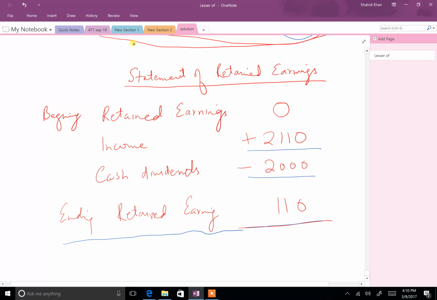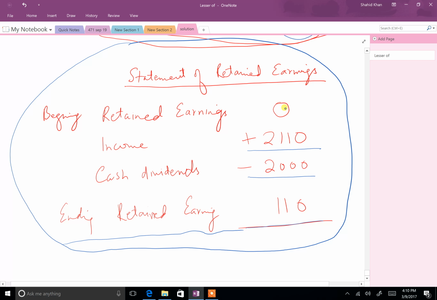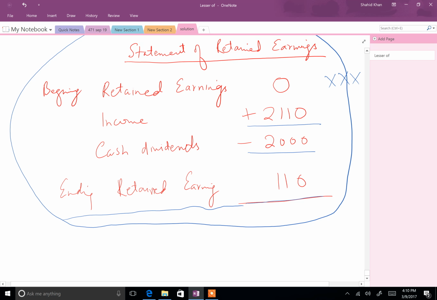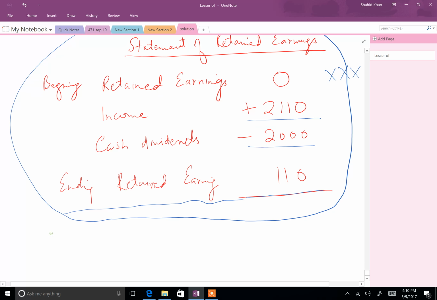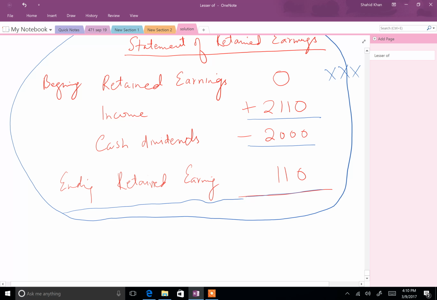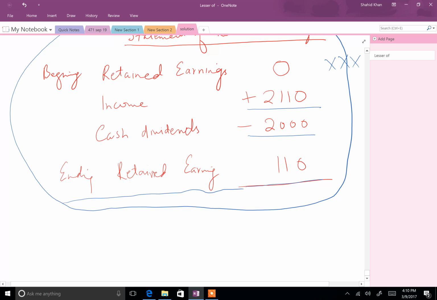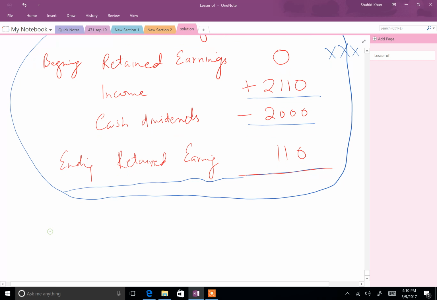So, profits that were kept earlier, from the beginning period, there was zero because it's a new company. If it was an older company, there may be some amount here, XXX, something, right? Because that money is still within the company. Income is the new money that we made, profit that we made during that month by using our assets, and so that's the earning process. Cash dividends is money that we sent back to the owners, right? And then finally, the retained earnings that's kept within the company at the end of October is 110.